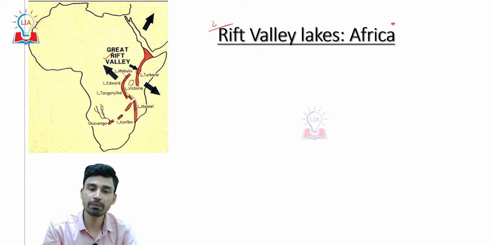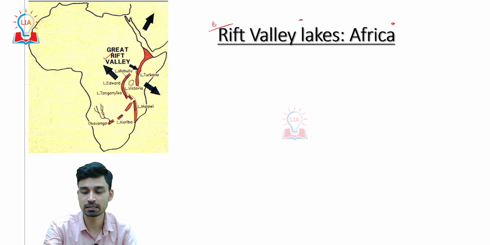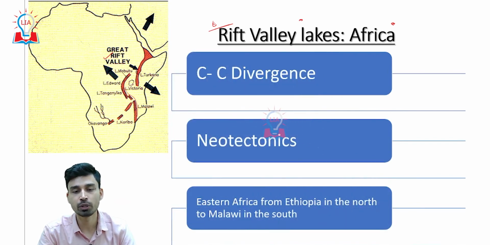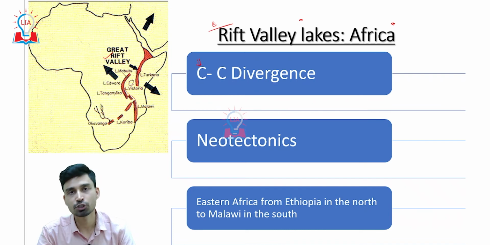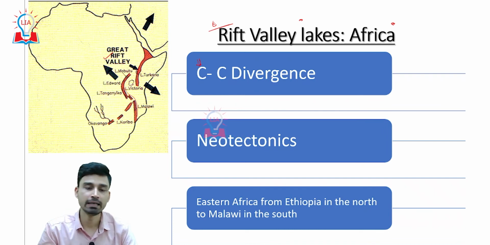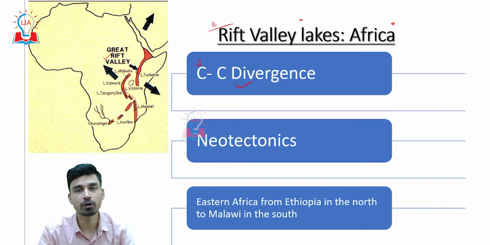As is clear from the name itself, the Rift Valley lakes are the lakes which have developed due to the development of the Rift Valley, and as I discussed before, such a Rift Valley on the continent developed due to the process of continental divergence.